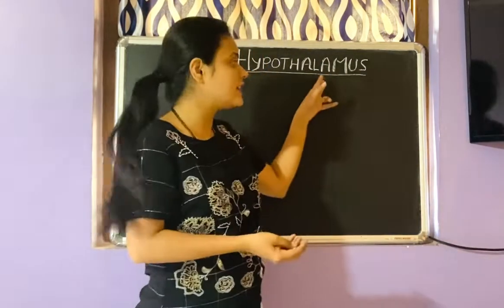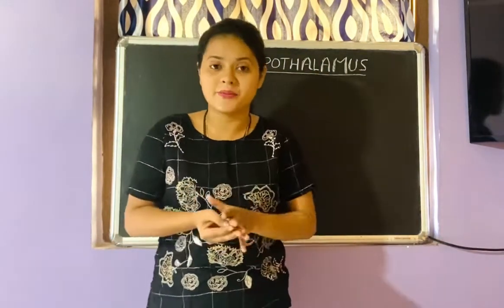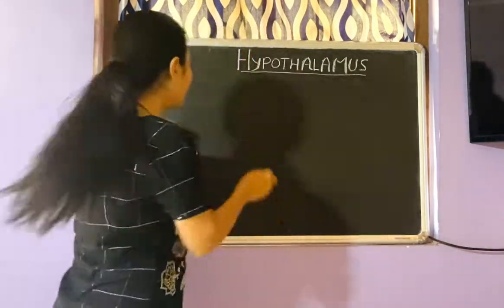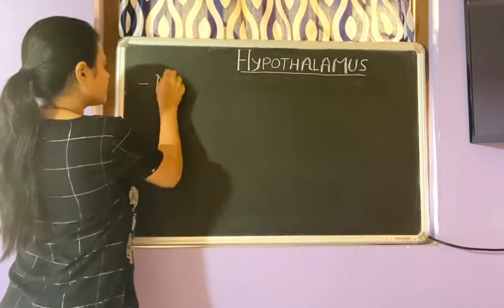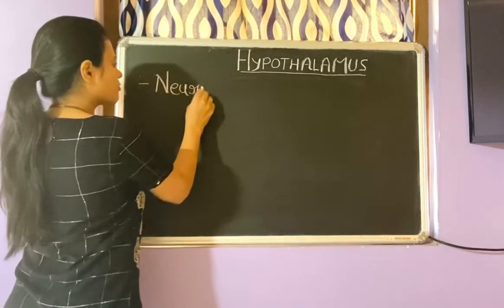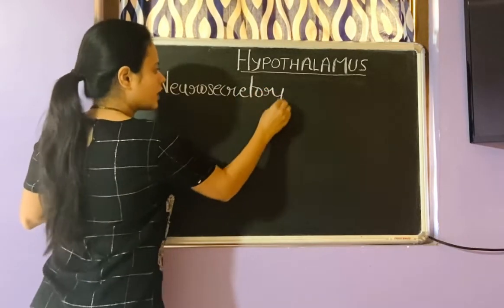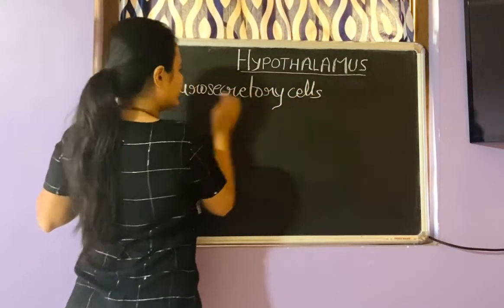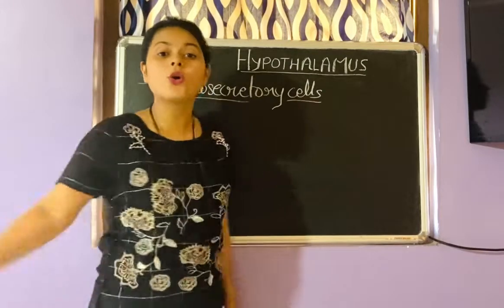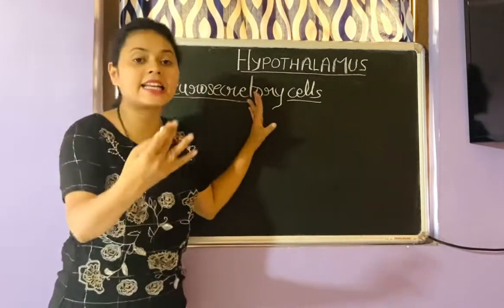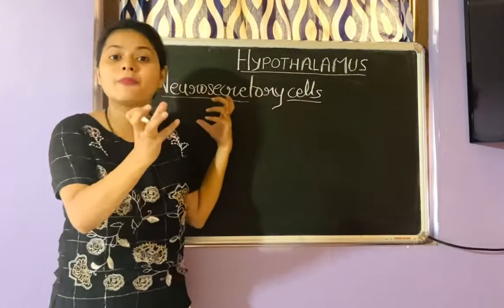Hypothalamus being a part of the nervous system, obviously the cells here are nerve cells. They are formed of nerve cells, and these cells are called neurosecretory cells. Why neurosecretory? Because it is secreting something, and neuro because it is made up of neurons.